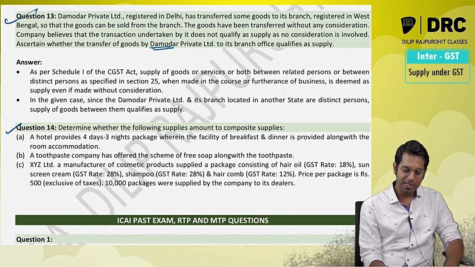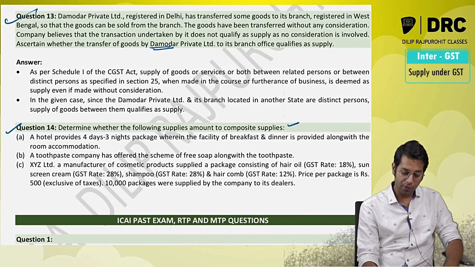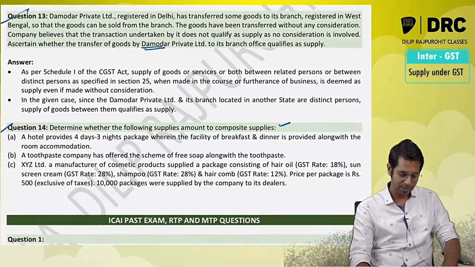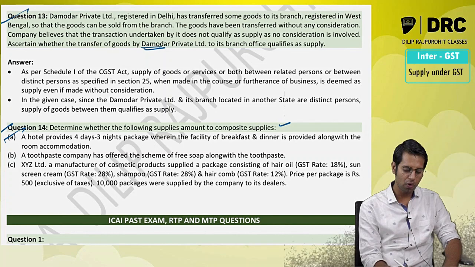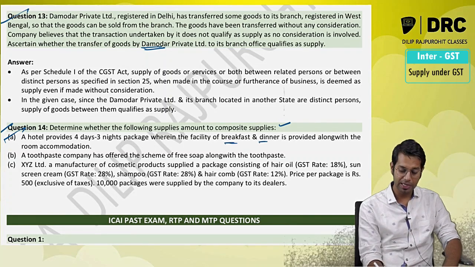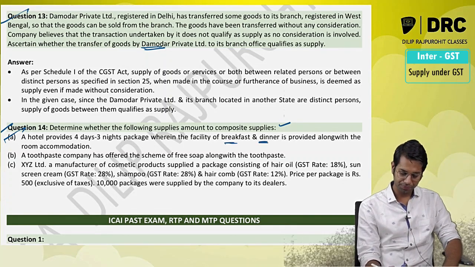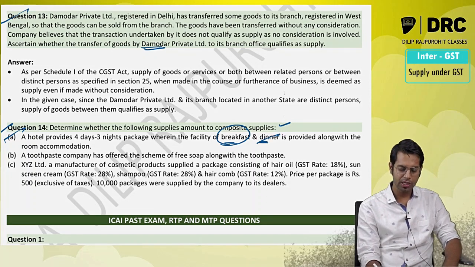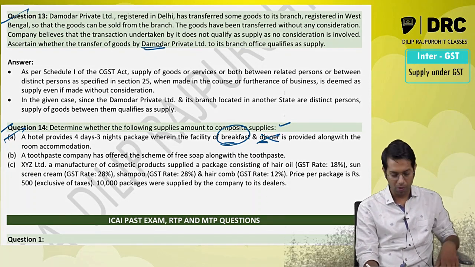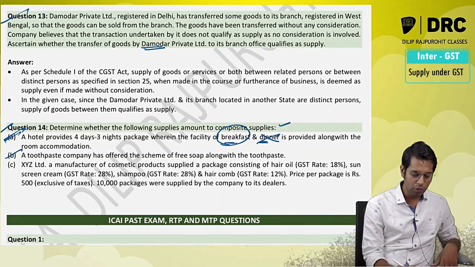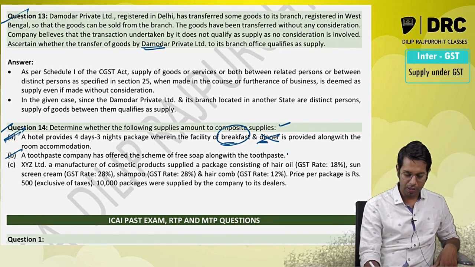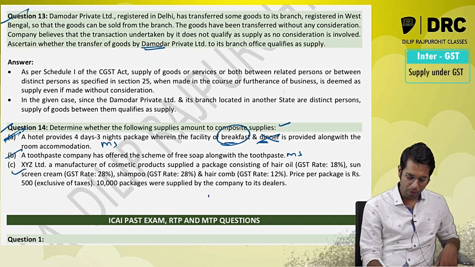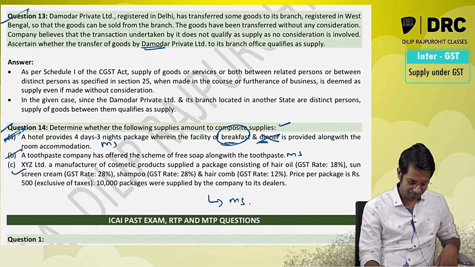Determine whether the following amounts to composite supply. Check whether it is composite supply or mixed supply. Hotel gives a 4 nights 3 days package with breakfast and dinner along with room. Normally if it is with breakfast, then it is composite. If it is breakfast and dinner, normally it is not composite supply. Toothpaste company offered free soap, mixed supply. Manufacturer of composite product, mixed supply.